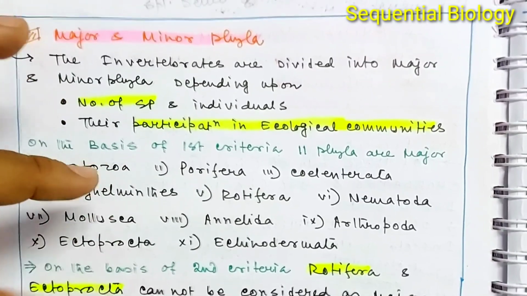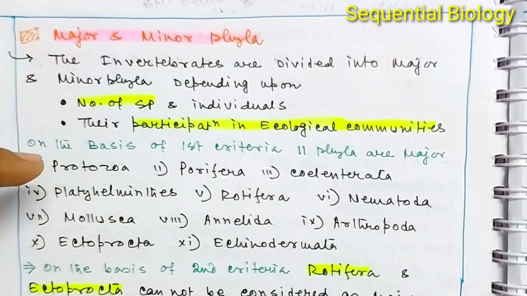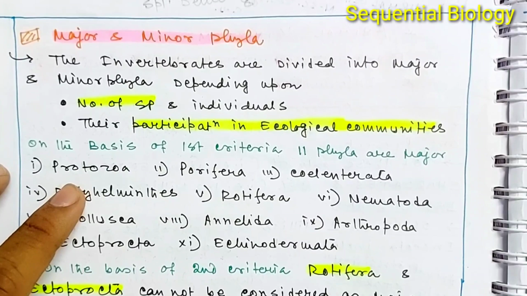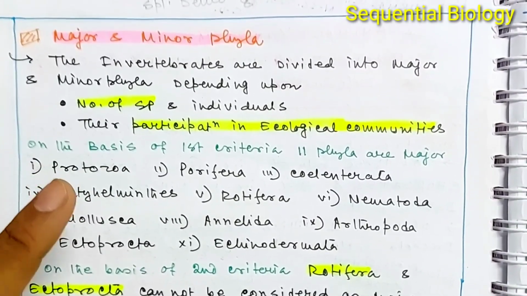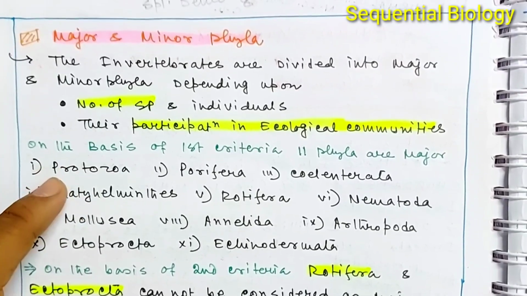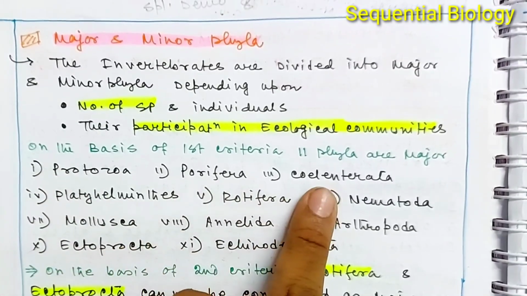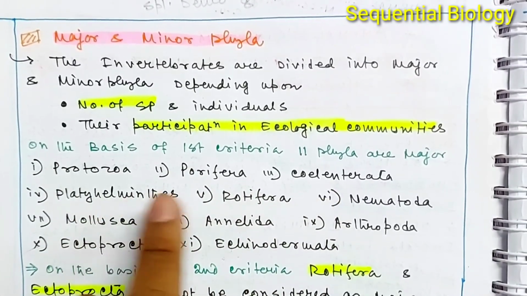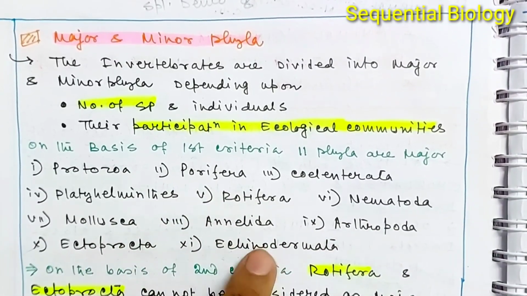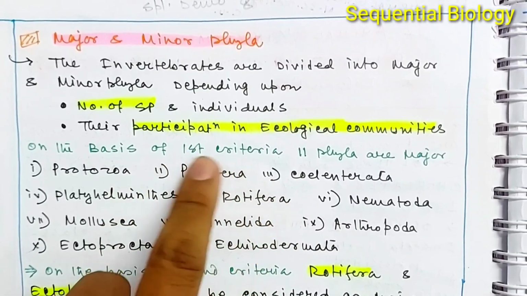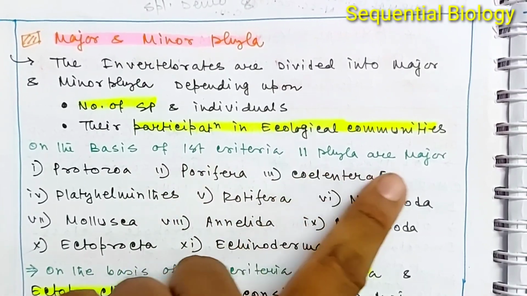Okay, and for this reason these groups are known as major phyla. So phylum Protozoa, the most abundant animals, is regarded as a major phylum. And also Porifera, Coelenterata or Cnidaria, Platyhelminthes, Rotifera, Nematoda, Mollusca, Annelida, Arthropoda, Ectoprocta and Echinodermata. These 11 phyla are regarded as major phyla.